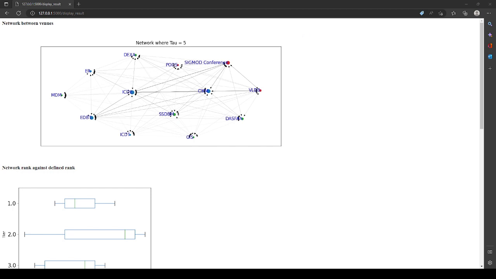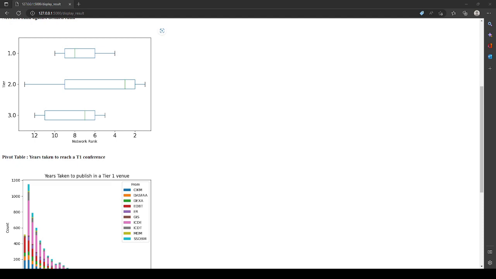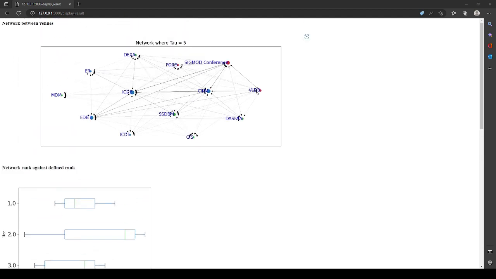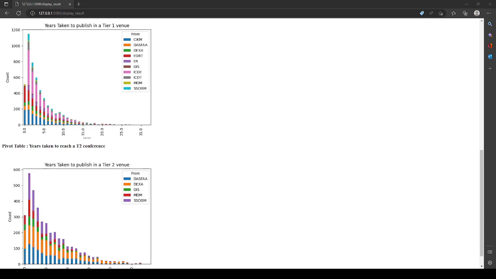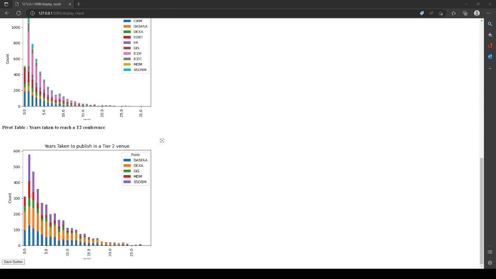Through this network, we can see how long an author took to publish in a higher tier conference than their previous publication. Over 80% of the authors publish in a Tier 1 conference within 8 years after their previous one. A similar pattern can be seen for Tier 2 conferences.